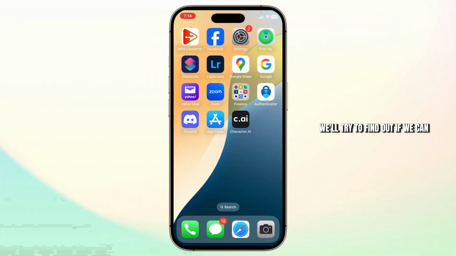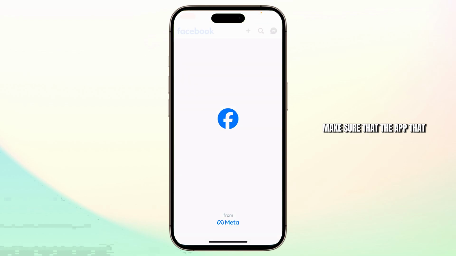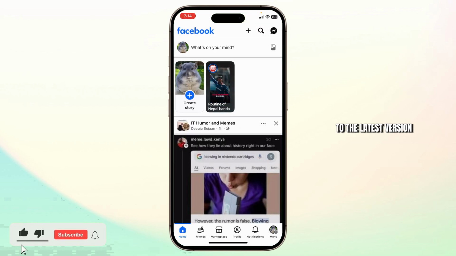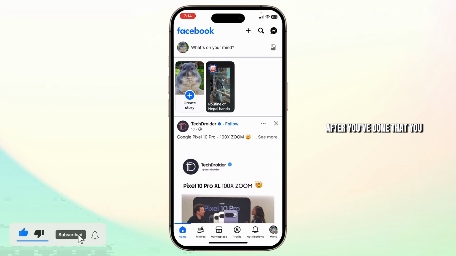In today's video, we'll try to find out if we can check who shared our posts on Facebook. So without any further ado, let's dive right into it. So the first step is of course open up your Facebook. Make sure that the app that you're using is up to date to the latest version. After you've done that, you will then be on your page.